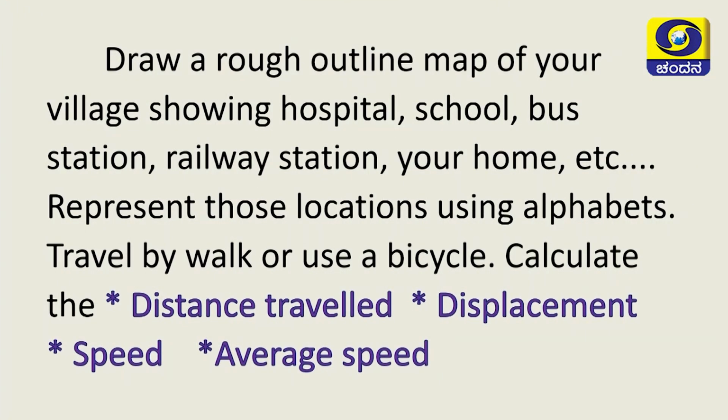It indicates hospital, your school, railway station, bus station, etc. Represent all those locations by using the alphabets A, B, C, D, etc. And finally, by travelling on a bicycle or by walk, please calculate the distance travelled, displacement, speed and average speed. Will you do this activity, children? Be careful while doing this activity. Please be aware of other vehicles which are moving on the road.